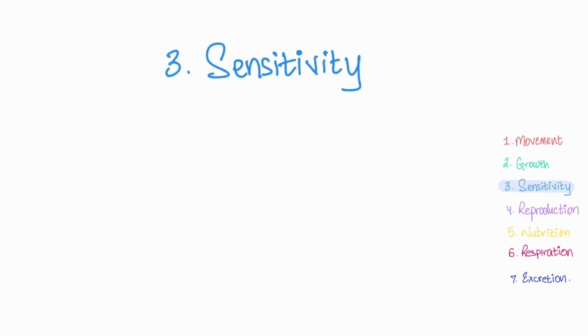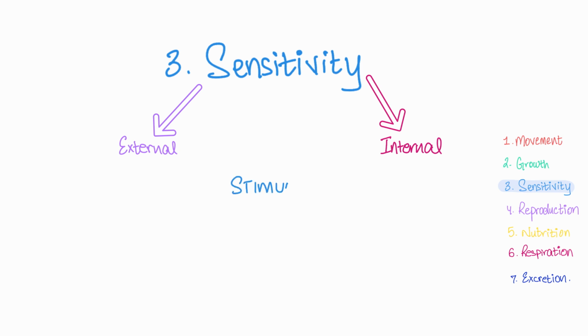Alright, let's move on to characteristic number 3, that is sensitivity. This is essentially the detection of changes in the internal or external environment and our reaction to them. And the word we give to these changes in the environment is called stimulus. So we've got an internal stimulus and an external stimulus. So essentially, a stimulus itself is something that triggers a response, right? Now, external means coming from outside. So an external stimulus is something that triggers a response from us that's coming from the outside of our body.